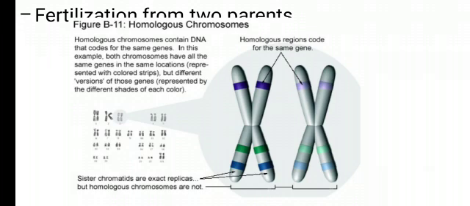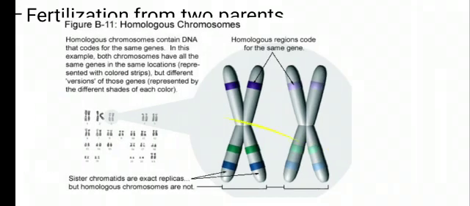As we can see here, they are represented with colored strips, but different versions of those genes represented by different shades of each color. As we can see here, the colors are blue, green, and violet. Their labeling also done with homologous regions code for the same gene. So if we talk about these homologous chromosome, these two arms are known as sister chromatids, which are exact replicas of each other, but homologous chromosomes are not. So if we discuss about